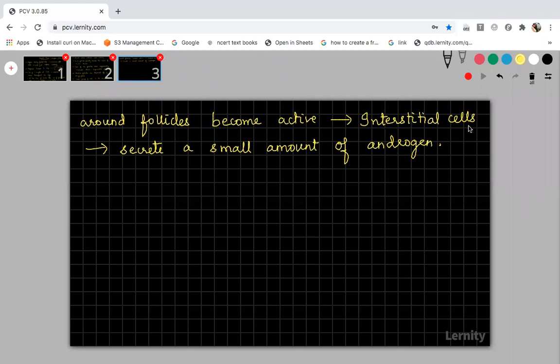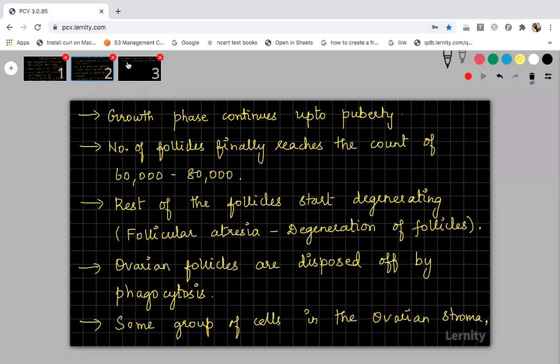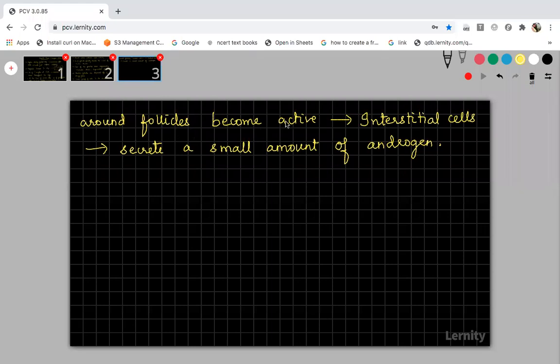Who are these interstitial cells? These cells are the group of cells which are present in the ovarian stroma around the follicles, which become active, and they will secrete this androgen hormone. Okay, up to this, is it clear?